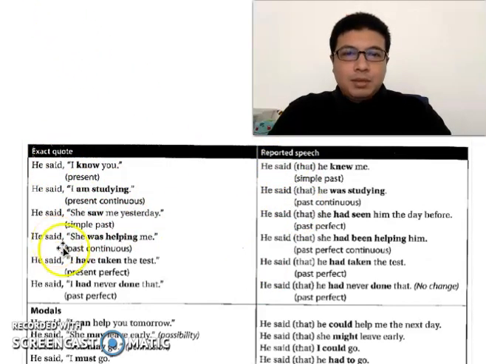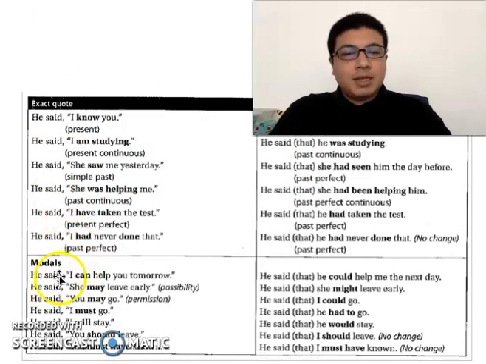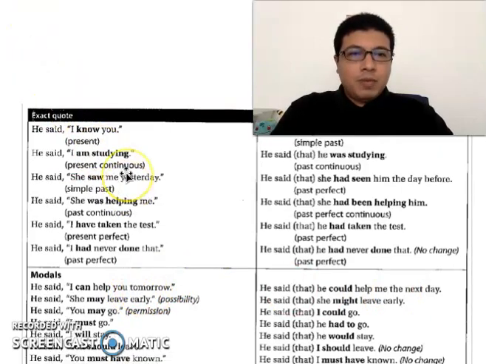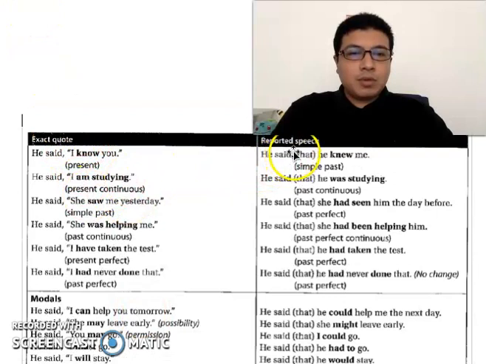So let's say when that person says, he said, I can help you now. So now can be changed to at the moment. He said that he could help me at the moment. Because when you tell this to other people, it is not now. It is at the moment, because now is during the conversation. So when you change from the exact quote to reported speech, of course, there will be no commas, there will be no quotation marks, but you'll have a full stop at the end of the sentence.